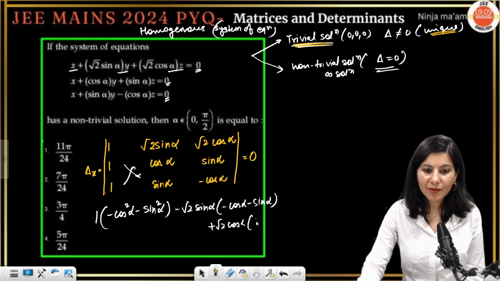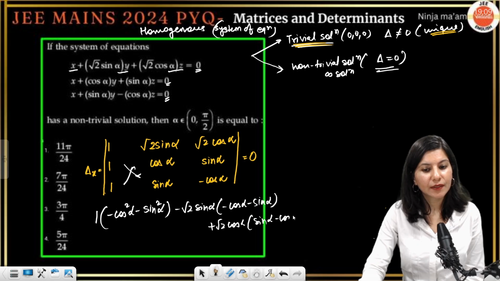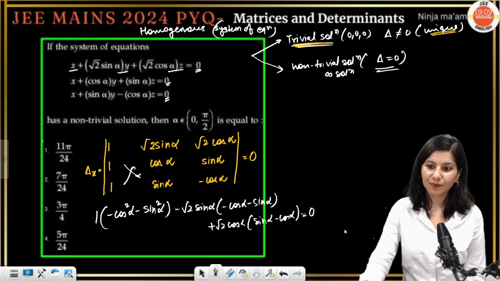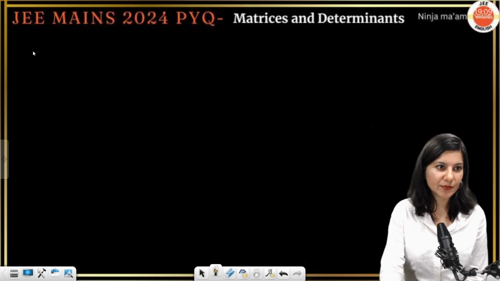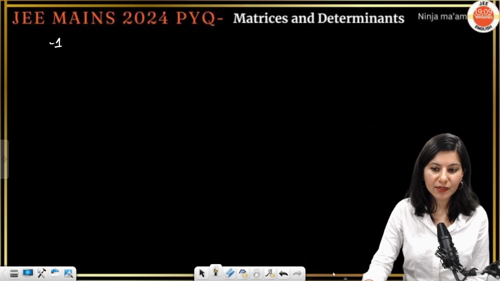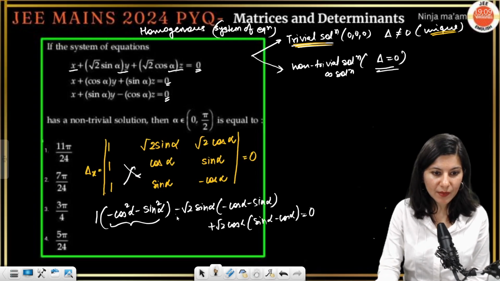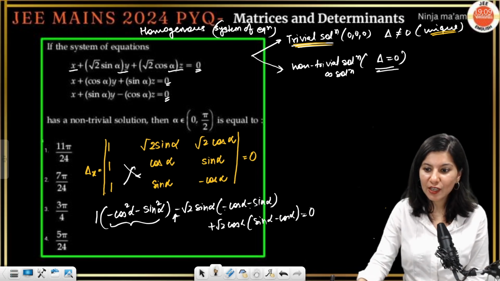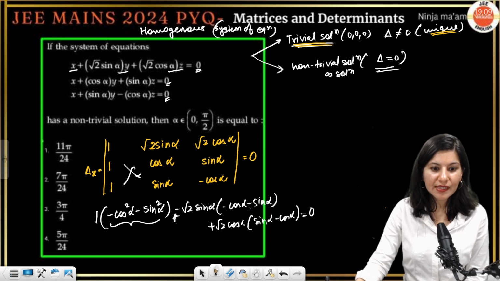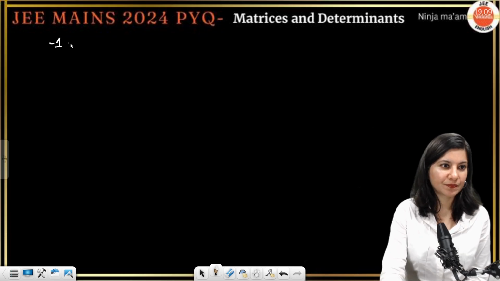So this is sin alpha minus cos alpha. Correct. And this is going to become 0. Alright, so clearly this is going to become minus 1. So let me write it on here. Minus 1. Then go back. This is minus and this is also minus, minus minus. Minus if I take out it will become plus. So root 2 sin alpha cos alpha.